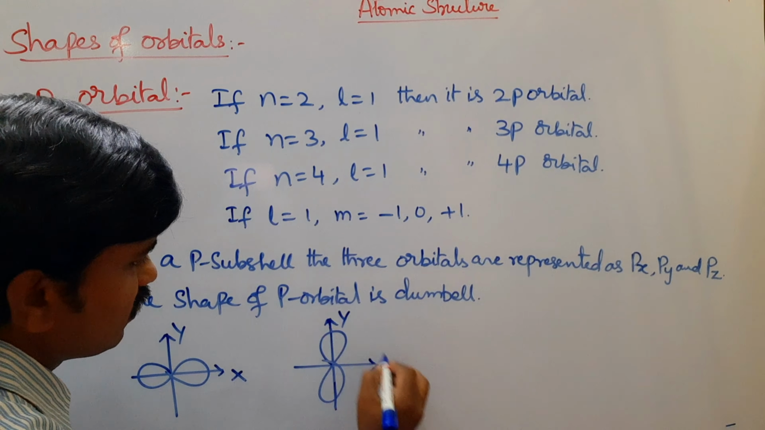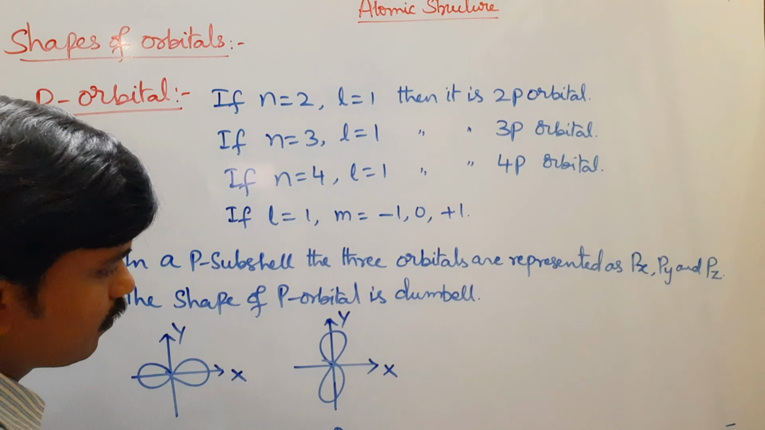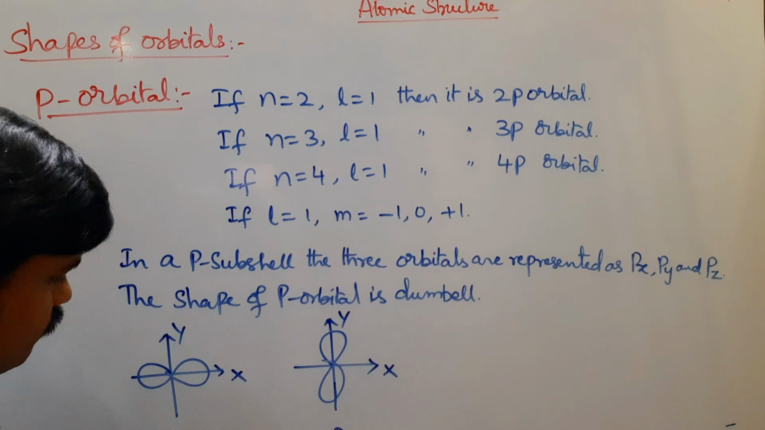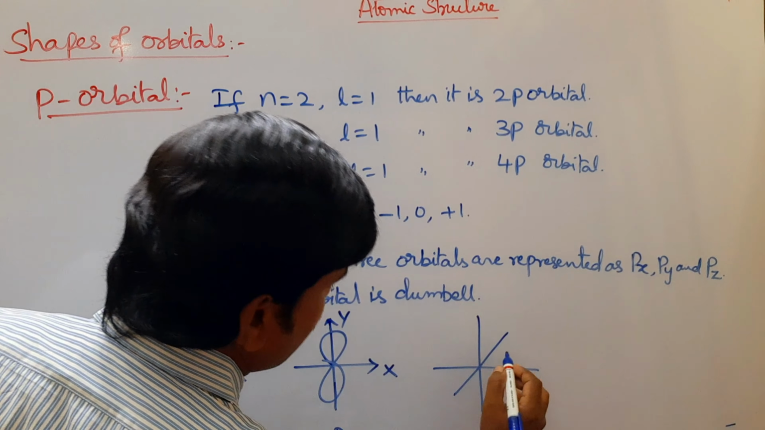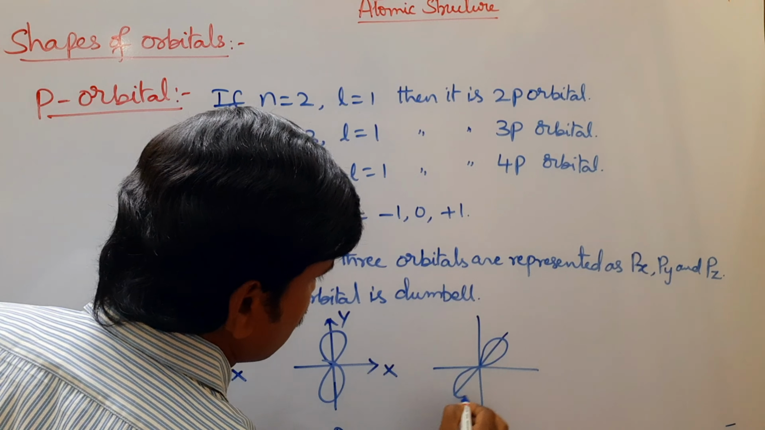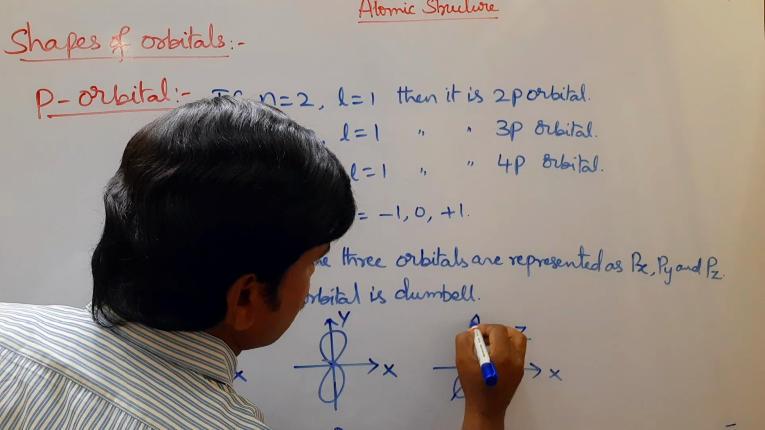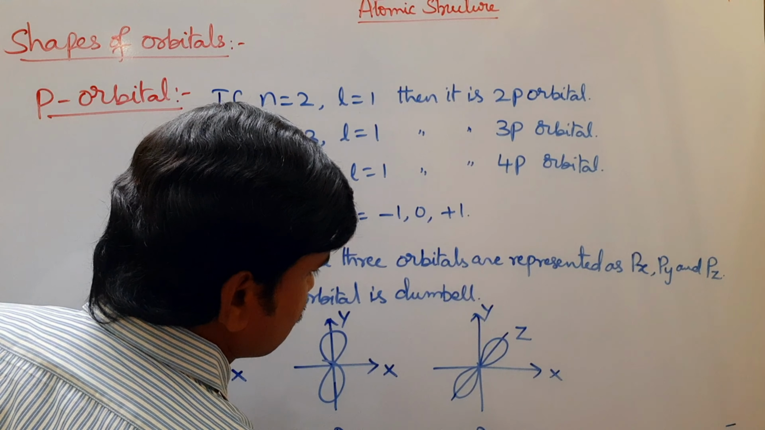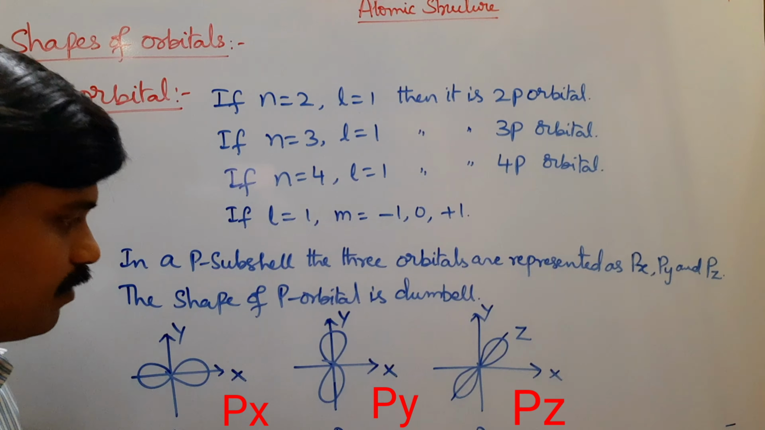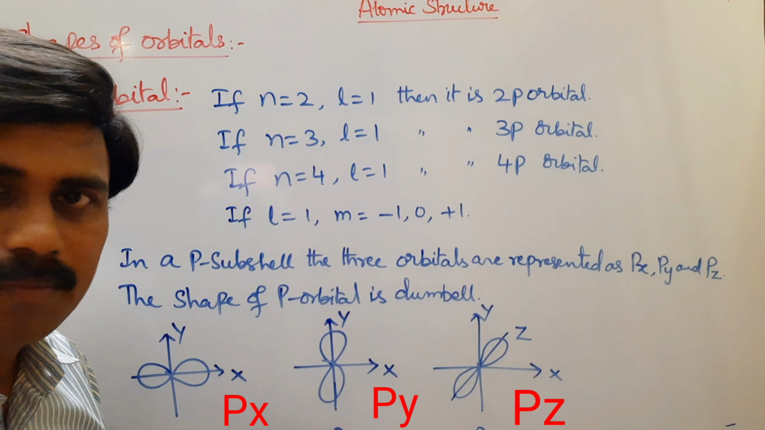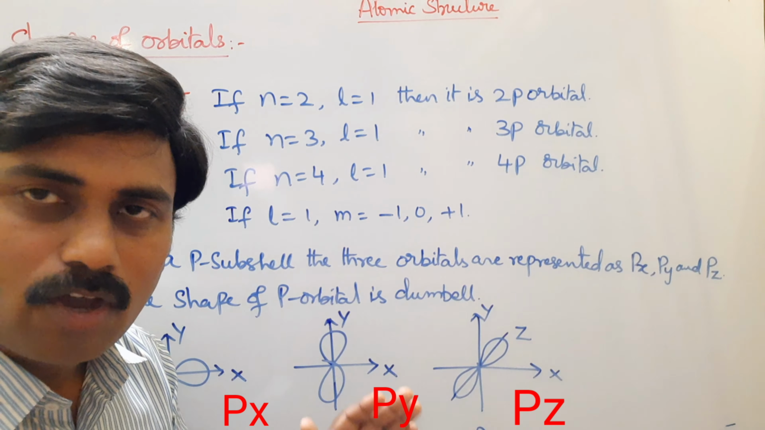The lobe is laid on the y-axis, so this is called py orbital. The lobe is laid on the z-axis, so this is pz orbital. The lobe is laid on the x-axis, so it is called px orbital. The lobe is laid on the y-axis, it is py orbital. And the lobe is laid on the z-axis, so it is called pz orbital.